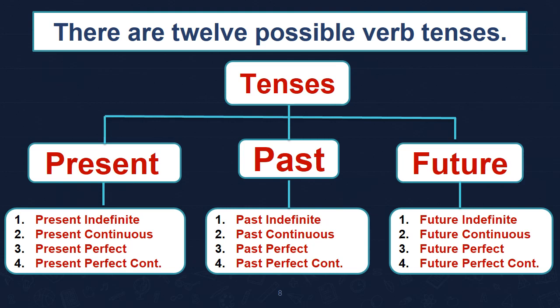That is present indefinite, present continuous, present perfect, present perfect continuous. Similarly, past indefinite, past continuous, past perfect, past perfect continuous. In the same way, future indefinite, future continuous, future perfect and future perfect continuous tense.